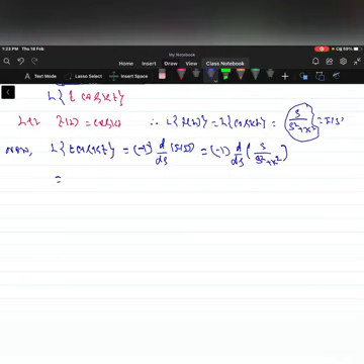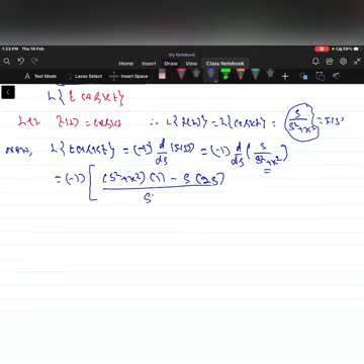By using the quotient rule, we can differentiate this function: denominator s square plus k square into differentiation of numerator, differentiation of s is 1, minus s into differentiation of denominator, denominator is s square plus k square, that is 2s, divided by s square plus k square whole square.